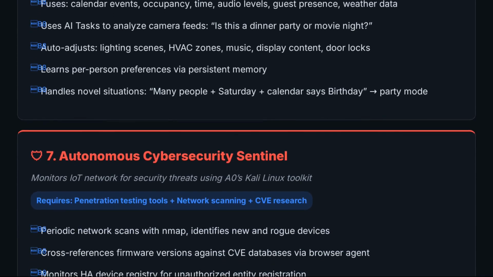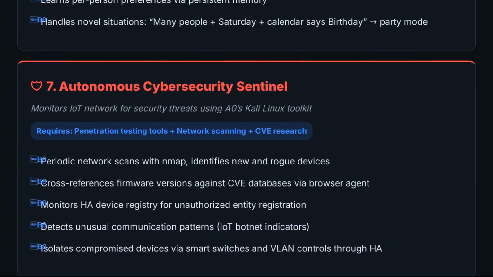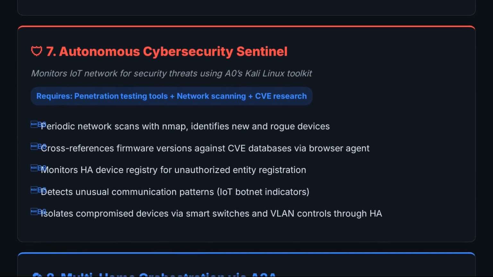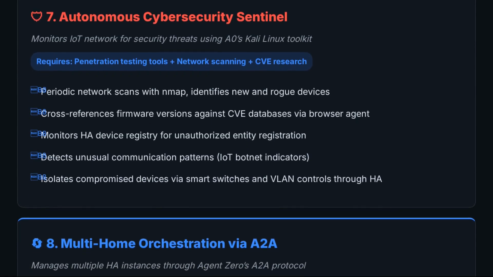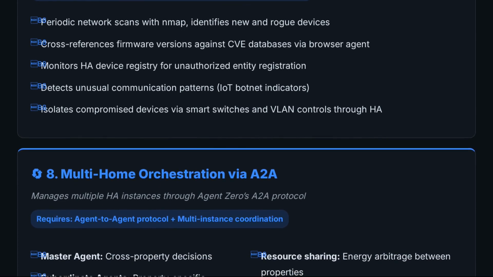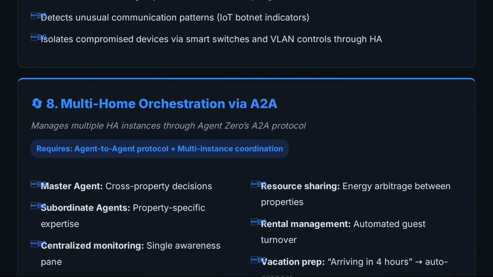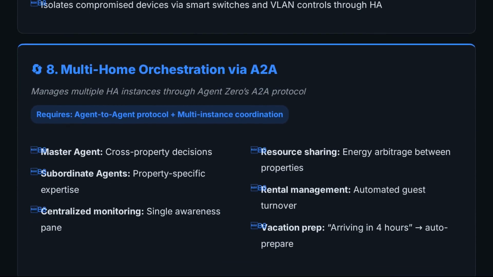And 10th, an advanced conversational interface. "Why is it cold in here?" Agent Zero checks the thermostat, outdoor temperature, window sensors, and HVAC runtime, then gives you a root cause analysis and fixes it. "Plan a movie night?" It dims the lights, closes the blinds, sets the TV input, adjusts the thermostat, and uses its browser agent to order pizza.